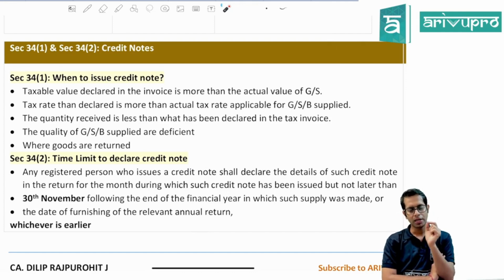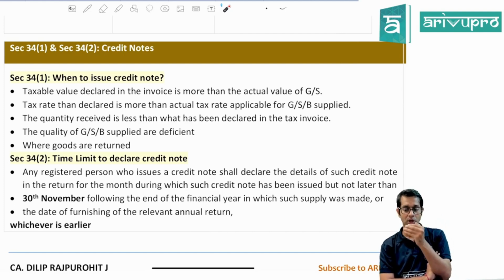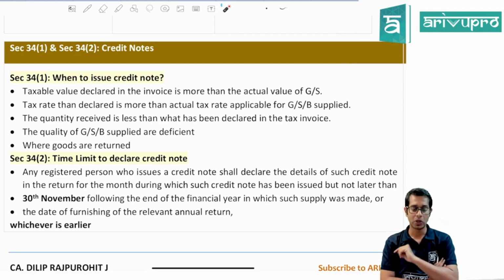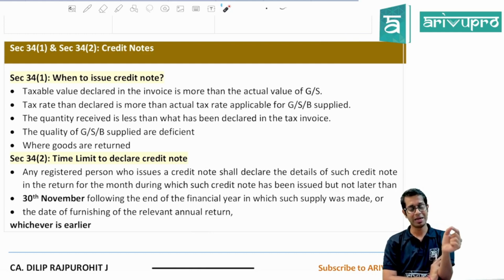What is this point telling? If an invoice has already been issued by you and the taxable value declared in that invoice is more than the actual value, give a credit note. If the tax rate declared in that invoice is more than the actual tax rate, then give a credit note. If the quantity received by the recipient is less than the quantity displayed in the invoice, then give a credit note. If the quality of the goods is deficient, then give a credit note, and if there is a sales return happening, give a credit note.